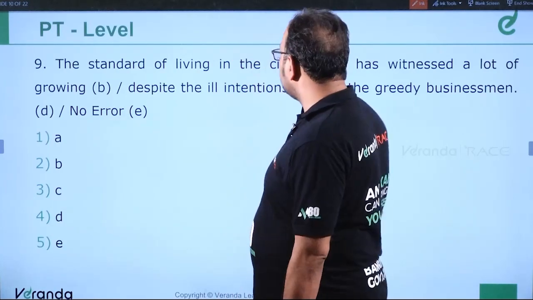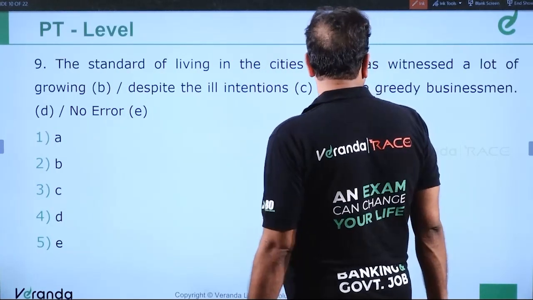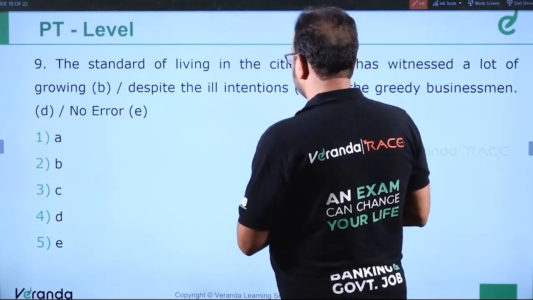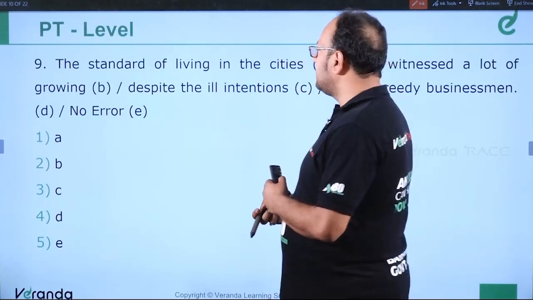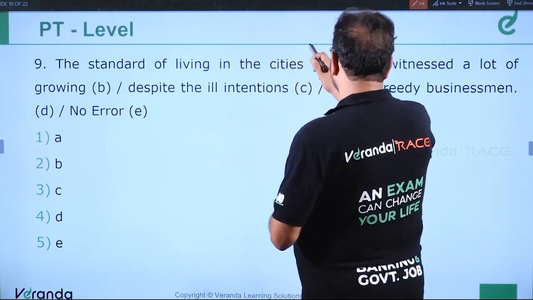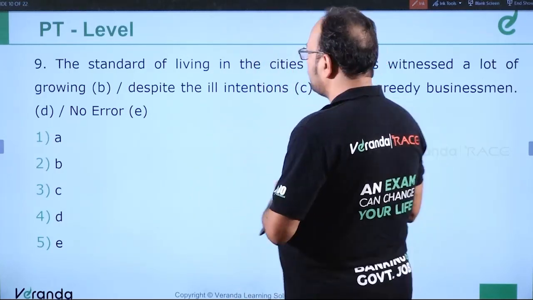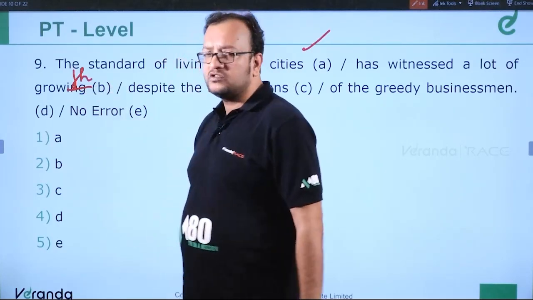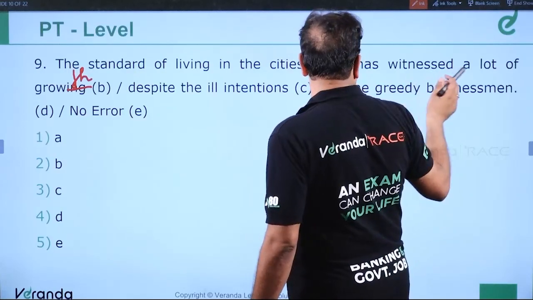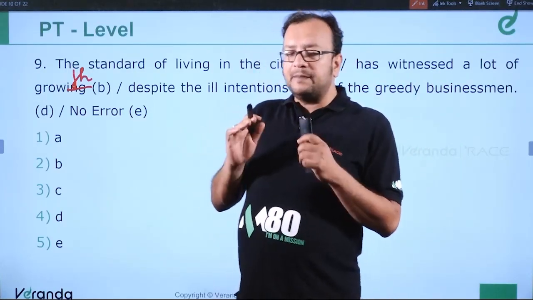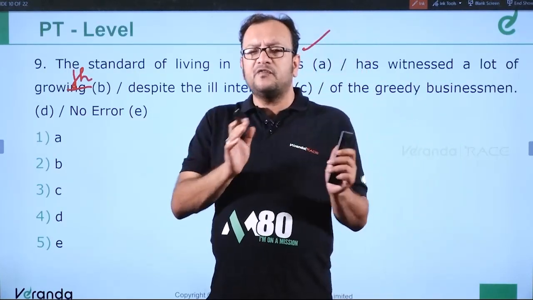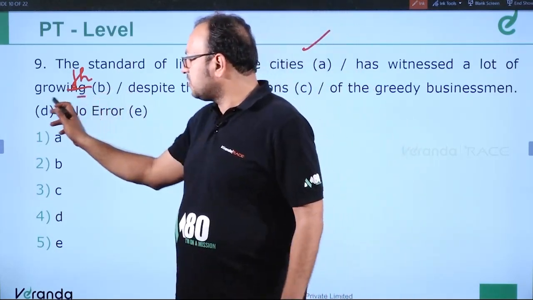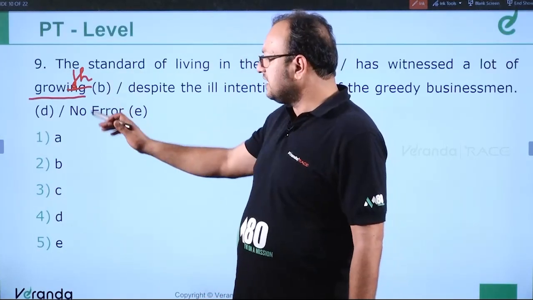The standard of living in the cities has witnessed a lot of growing despite the ill intentions of the greedy businessmen. Okay, the standard of living in the cities is correct. No error in this. Has witnessed a lot of growth. It should be growth, not growing. Why growth? Because growth is a noun. So we are saying a lot of growth, like a lot of people, a lot of books, a lot of growth. This should be replaced by growth, not growing. Growing is incorrect. Growth should be the correct answer.